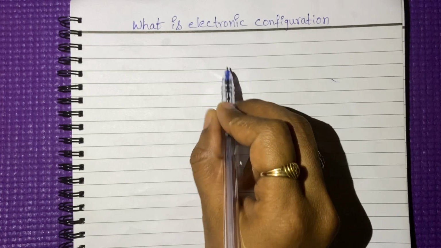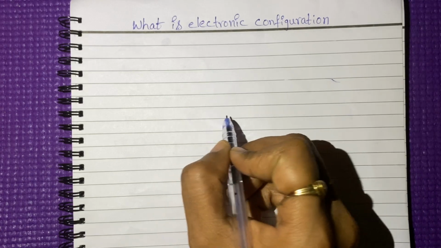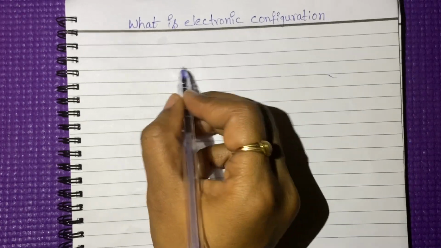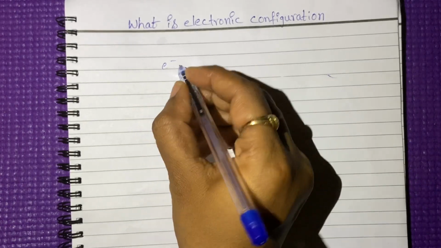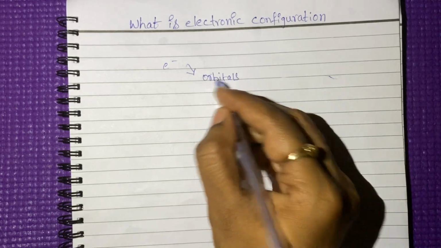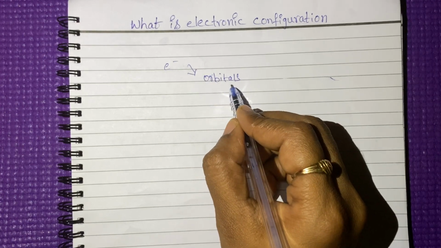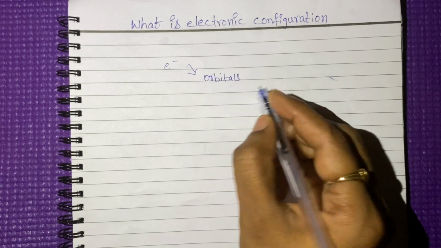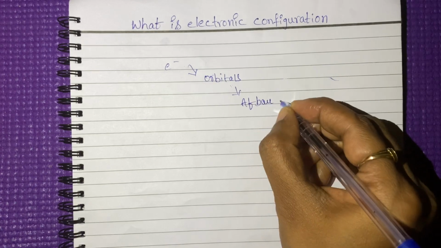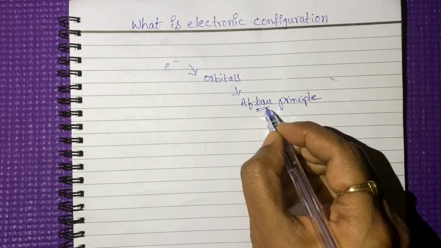We already discussed that the electrons are present in the orbitals. If you missed that lesson, please go through it, then you will get a better idea. Okay, see, electrons enter into the orbitals where they are present. First, we have to follow the rules while arranging the electrons. The rule is the Aufbau principle.